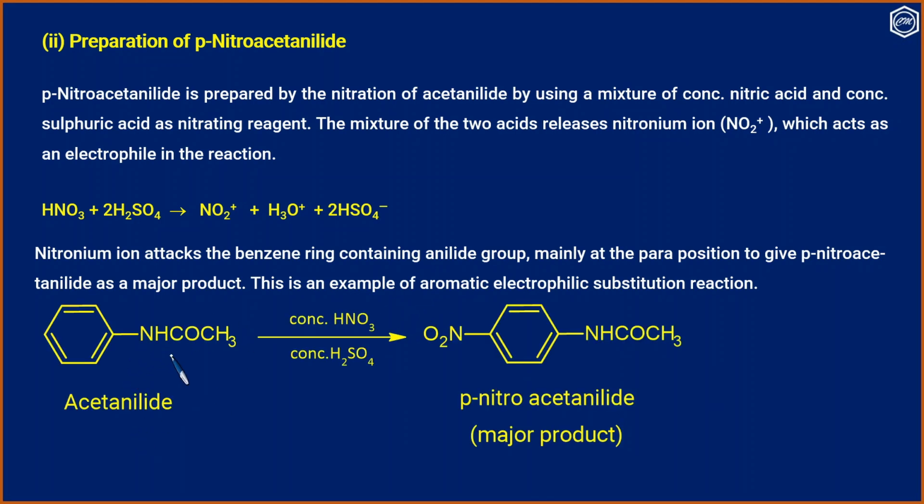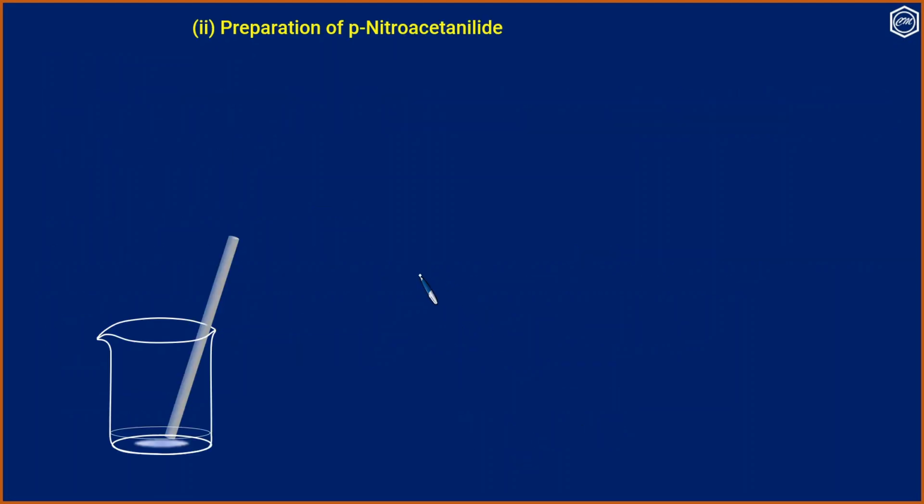This is acetanilide, concentrated nitric acid and concentrated sulfuric acid, and this is the final product, that is para-nitroacetanilide, and that will be the major product in this reaction. Dissolve about 2 gram of acetanilide in 2 ml glacial acetic acid taken in a 100 ml beaker.